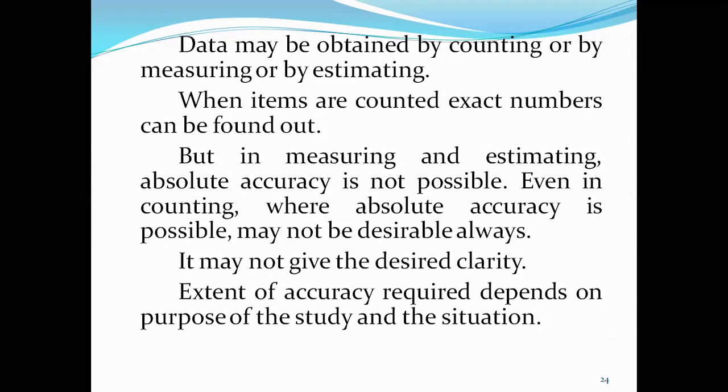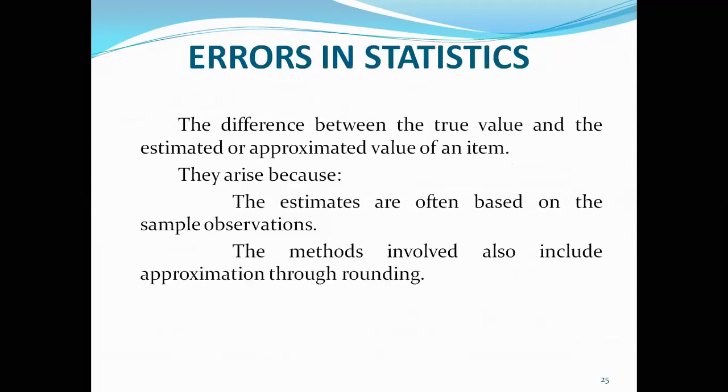Errors are bound to creep in. So, errors in statistics: the difference between the true value and the estimated or approximate value of an item is an error. Different kinds of errors may arise because the estimates are often based on sample observation. The methods involved also include approximation through rounding.